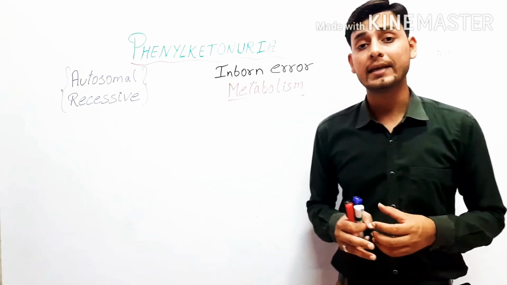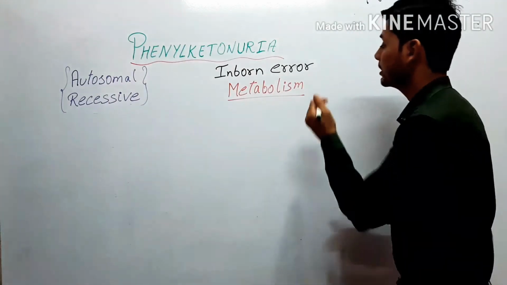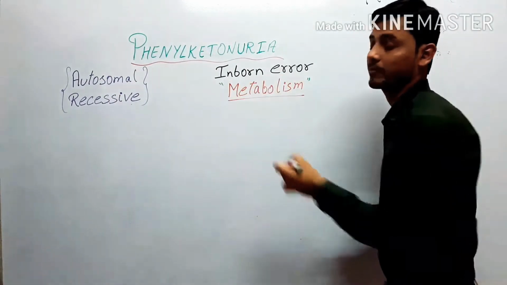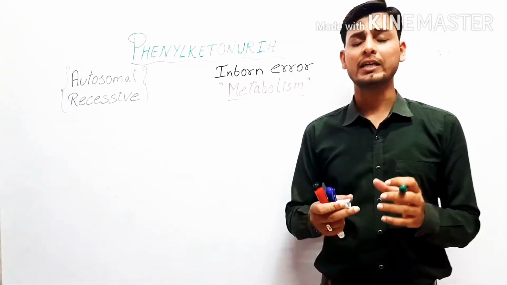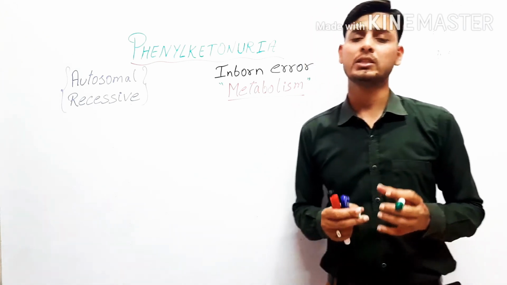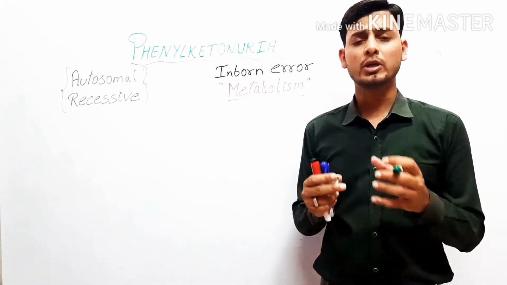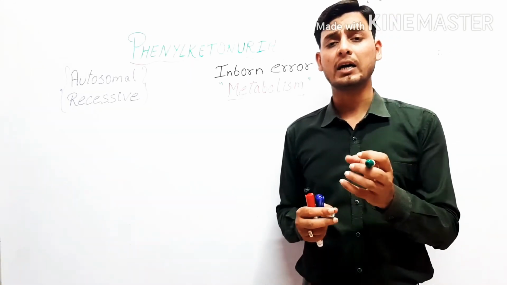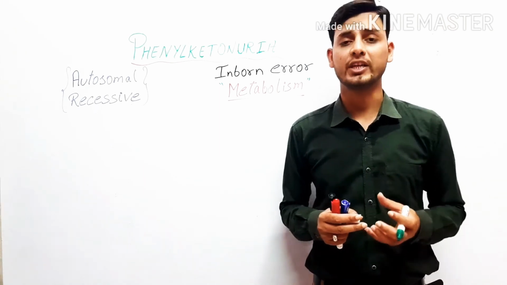Now where do these errors take place? These errors occur in the metabolism, at the metabolic level of an organism. So we know that there are so many metabolic processes in our body. बहुत सारी metabolic processes होती हैं. So some of the metabolic processes are altered और उनमें कुछ defects आ जाता है या वो process नहीं हो पाती.